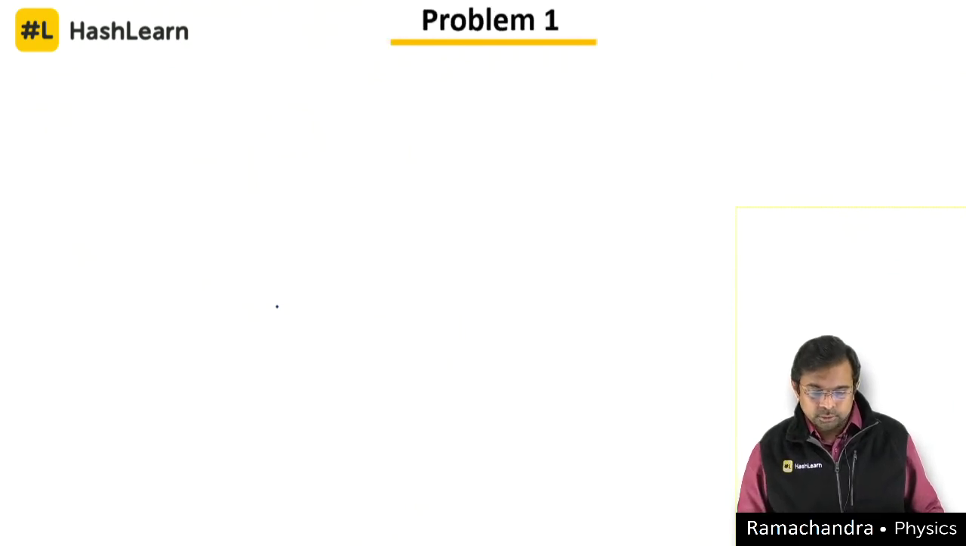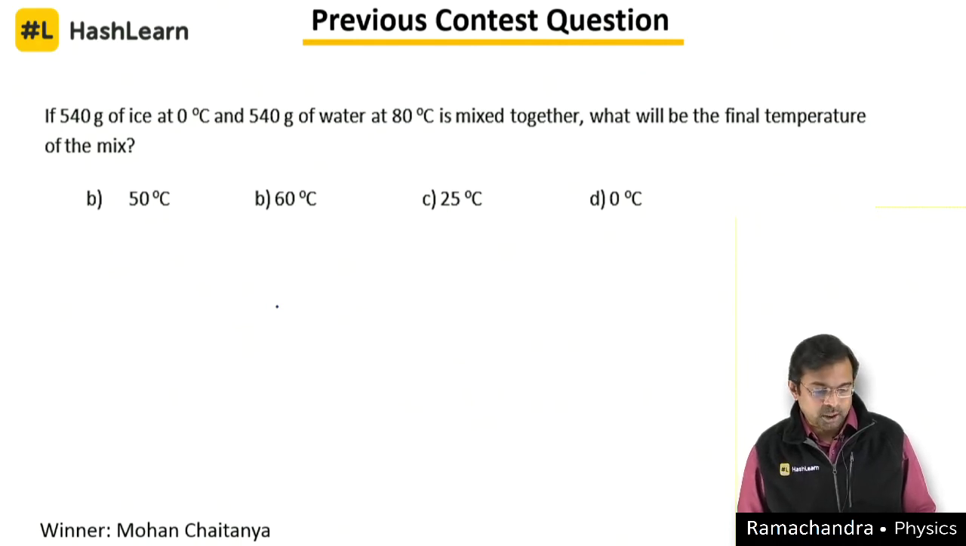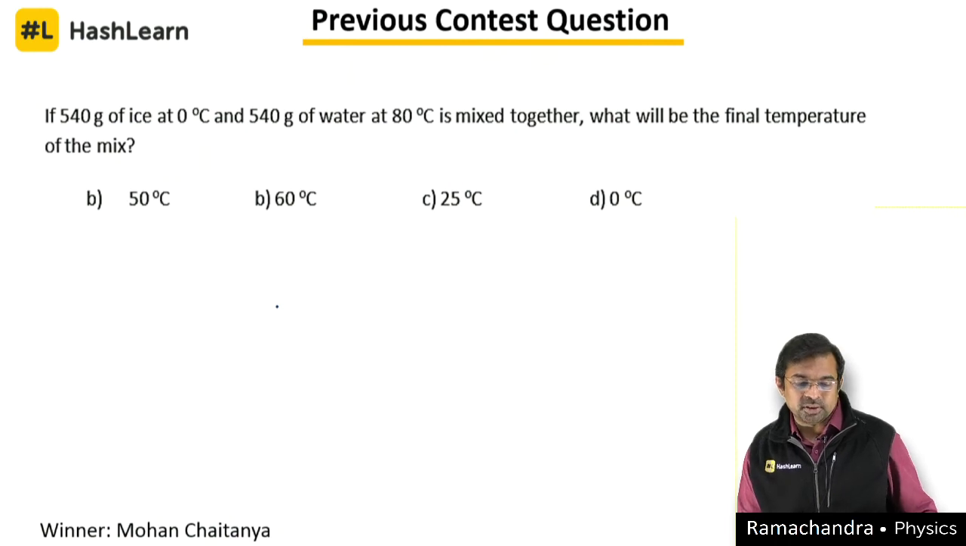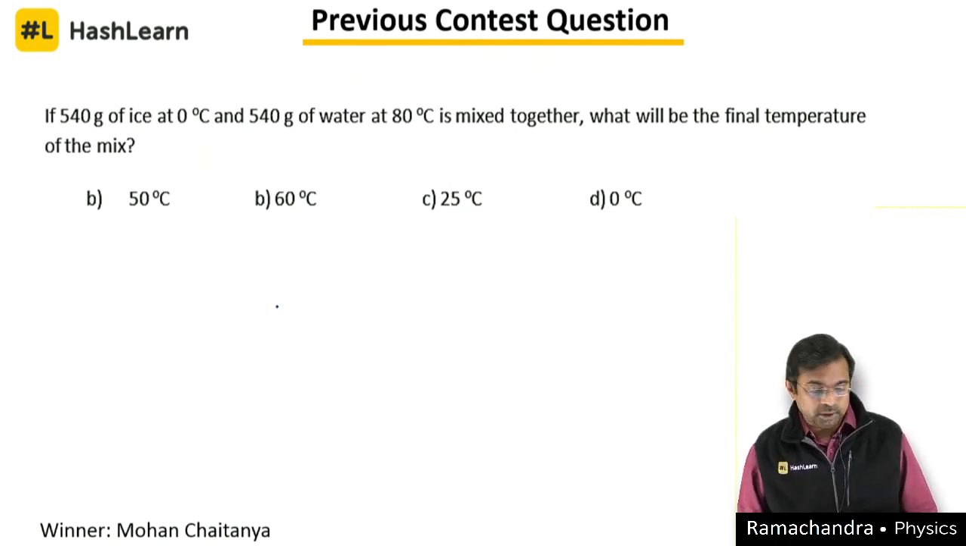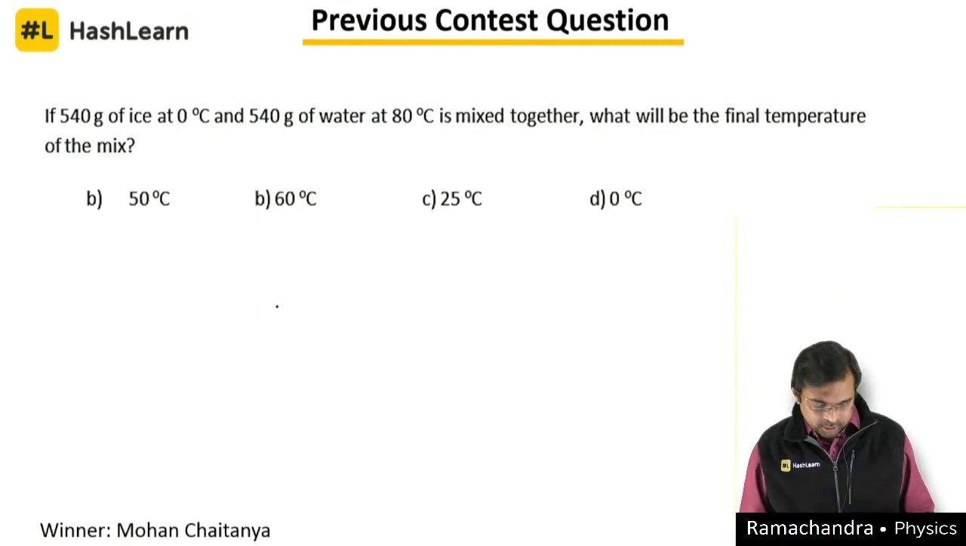We will come to the previous contest question. 540 grams of ice at 0 degrees Celsius and 540 grams of water at 80 degrees Celsius is mixed together. What will be the final temperature of the mix? This is a calorimetry problem. Heat given is equal to heat taken.